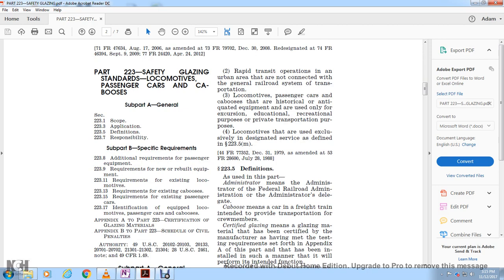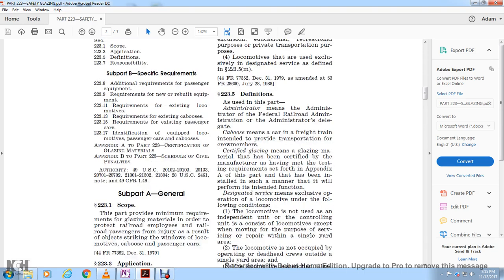Title 49 U.S. Code 2102, 2103, 2133, 2701, 2702, 21301 to 21302, 21304, Title 28 U.S. Code 2461, note, Title 49 CFR 1.49.